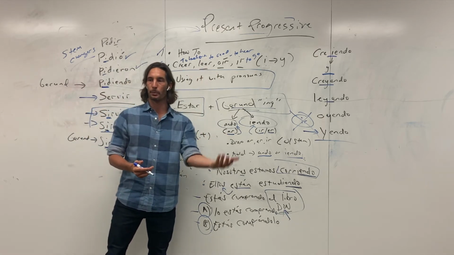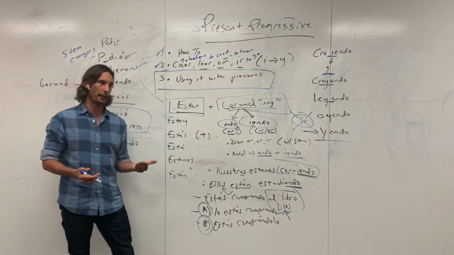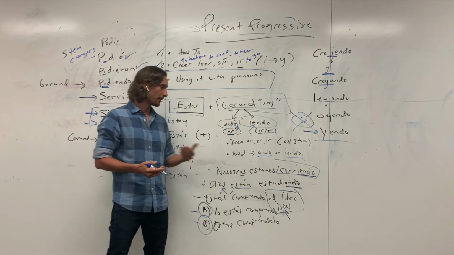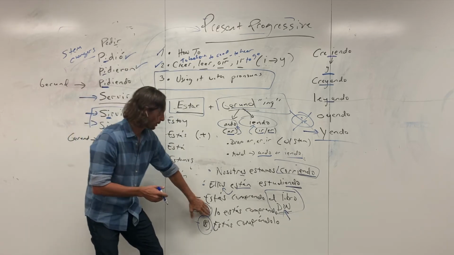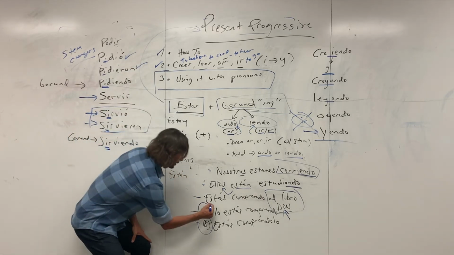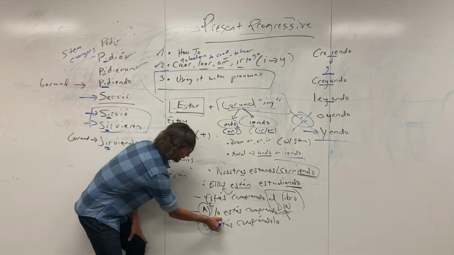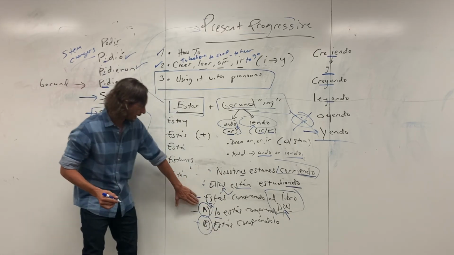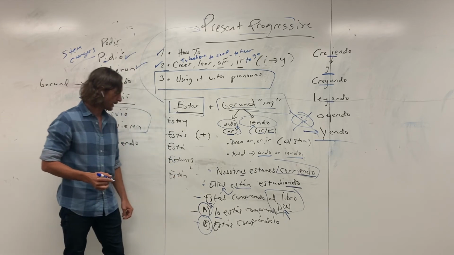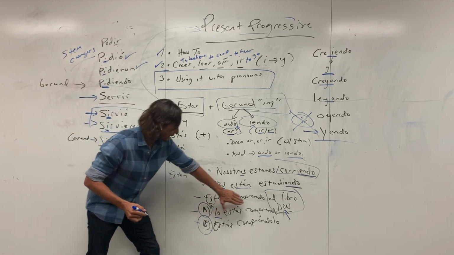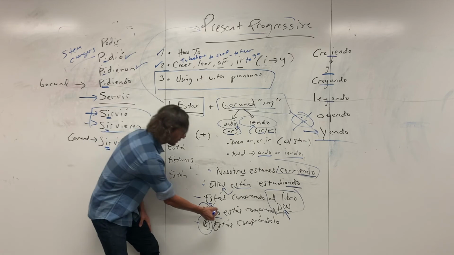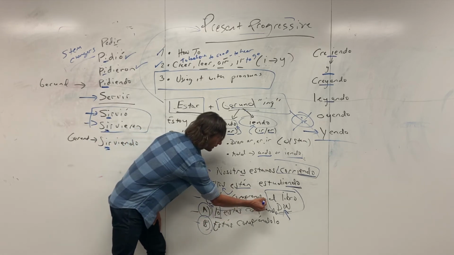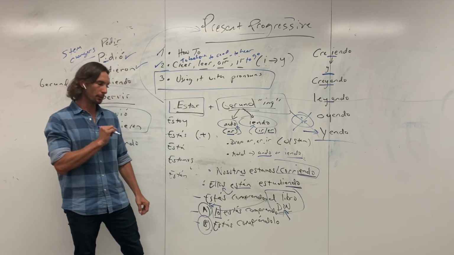Option A puts the pronoun before the conjugated verb, in other words, before estar. If there was a subject pronoun like tú, it would be tú, then the pronoun, and then the present progressive. So option A is lo estás comprando, the lo being the pronoun that agrees with the masculine singular book.